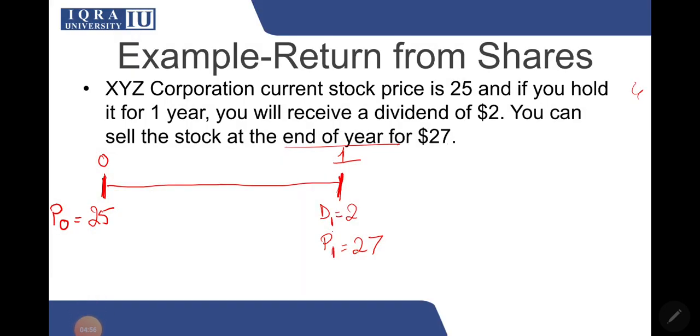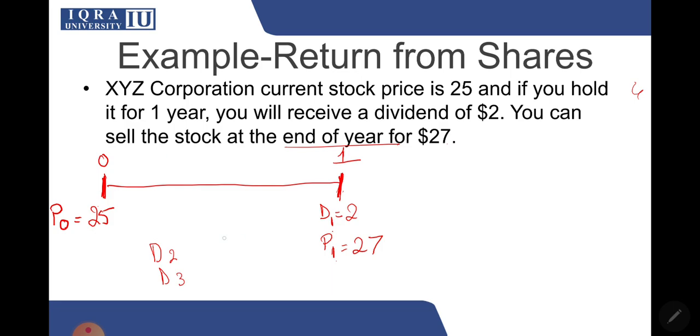Okay, so I hope these notations are clear because this is important and we're going to use these notations. The letters represent what we are talking about. P represents the price of the stock, and the notations with it represent which year we are talking about. So P0 means time 0, D1 means the dividend at time 1, and P1 means the price at the end of year 1. Similarly, if we had a dividend at the end of the second year, it would have been represented by D2. A dividend at the end of year 3 would have been represented by D3, and so on.